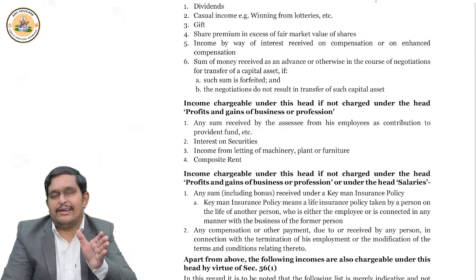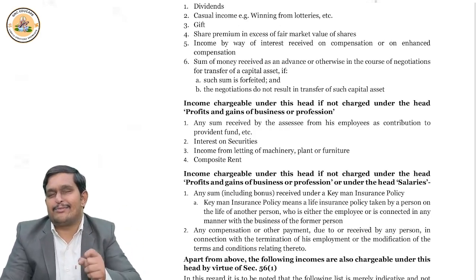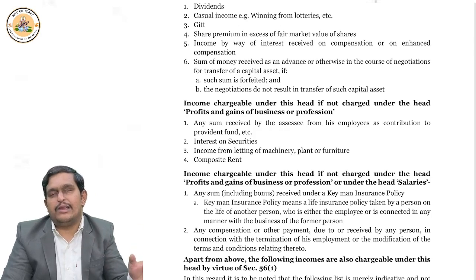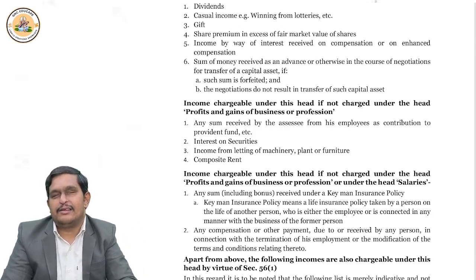If it is for a business head, under PGBP chapter, like Cyrus Mistry, for example, I'll give in the class, correct? Then, if it is not a normal employee, if it is not a business head, then it may be an agency, right? It may be some freelancer who has specialized skills. In that case, if terms are changed or modified or cancelled, then the compensation paid for that is taxed under income from other sources. Like this, you have to understand what items are taxed here.